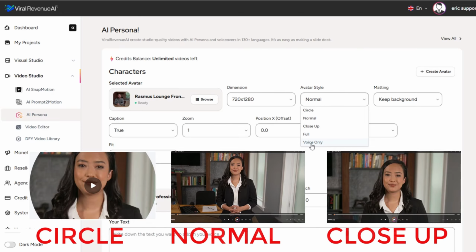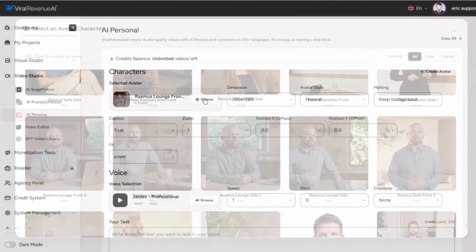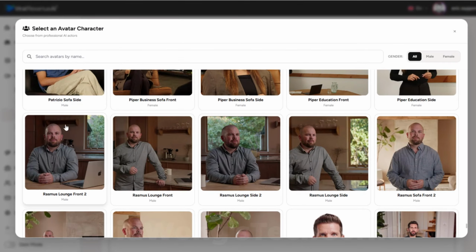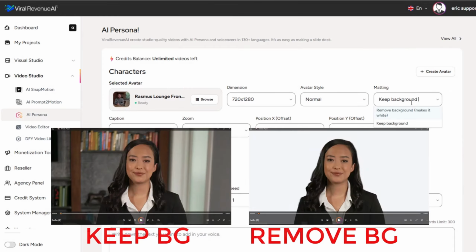Voice only is if you just want to create a voiceover video, in which case you really don't need to worry about the avatar itself. So let's go with normal. Matting, you have 2 options, either keeping the background or removing the background. So you can see with this guy here, Rasmus, this particular avatar has a full background. It looks like he's sitting at the kitchen table, so you've got this kitchen counter in the background. You could remove that by simply selecting remove background, which makes it a white background instead. Or we can say keep background.